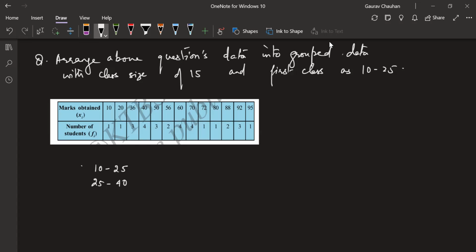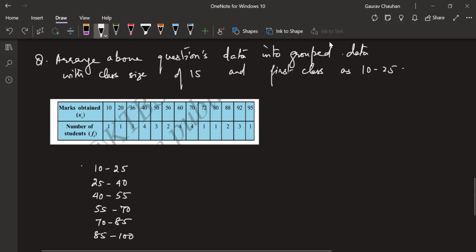Are we following what is happening here? Continue. 55. Is that enough? Because the largest number is 95. Largest observation that we have is 95. So that's enough. Yeah. What I did is I made these.